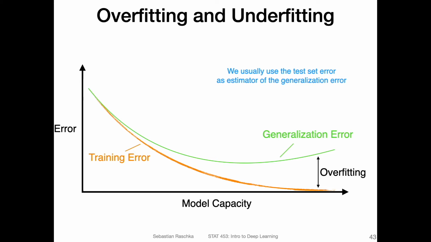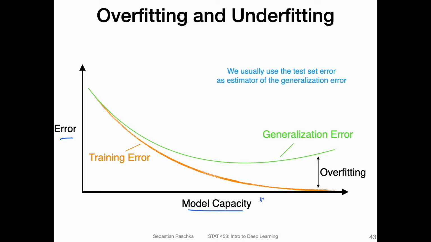So overfitting refers to the issue when the model memorizes details in the training set that are only very specific to the training set but don't generalize to the test set. So here, for example, what I'm showing you is a plot where I have the error on the y-axis and the model capacity on the x-axis. So what do we mean by model capacity? With model capacity, I mean in a way the number of parameters or complexity of the model.